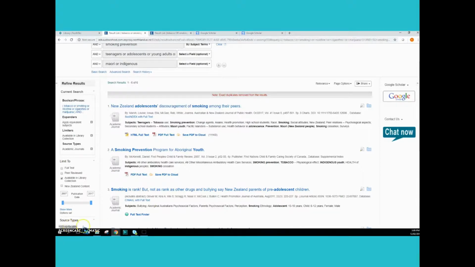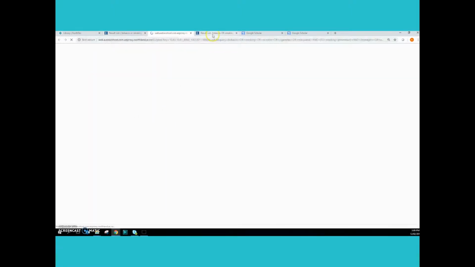Search Everything is very convenient in the way it searches across a lot of our databases at the same time. But it comes at the cost of some of the functionality of those individual databases. If you can see hyperlinks to Search Index or Sonal with full text, click on that link and it will run your search in that database.